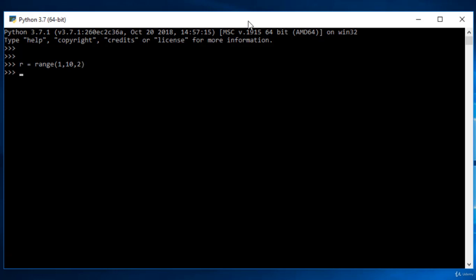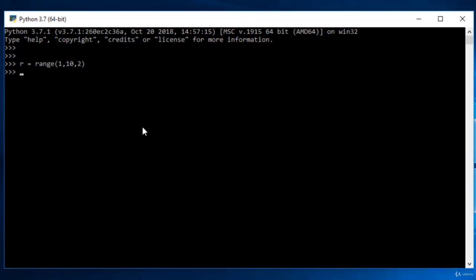So now all the values in R is from range 1 to 10, which has a gap of 2. That means 1, then 3, then 5, then 7. So likewise. So now our R has this particular range. Now what I need to do is I want to print this particular value. But if I try to print R directly, it will be just the range. I need to get the value of this range. So the values that are inside this particular range are 1, then 3, and so on.